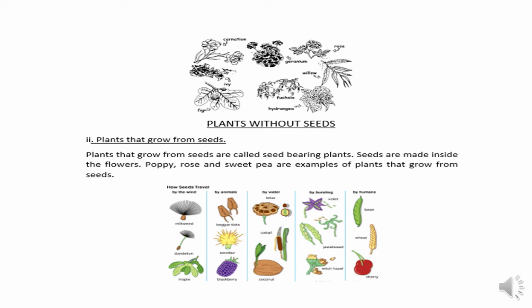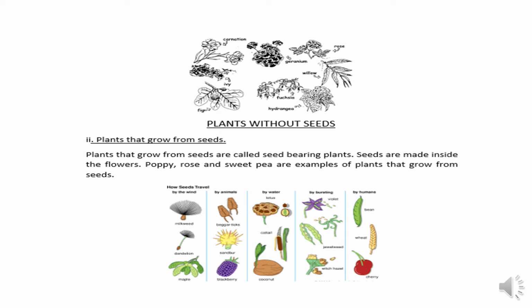Next comes plants that grow from seed. There are a lot of plants which grow from seeds. Plants that grow from seeds are called seed bearing plants. Seeds are made inside the flowers. Poppy, rose and sweet pea are examples of plants that grow from seeds. Most of the plants you have seen grow from seeds.